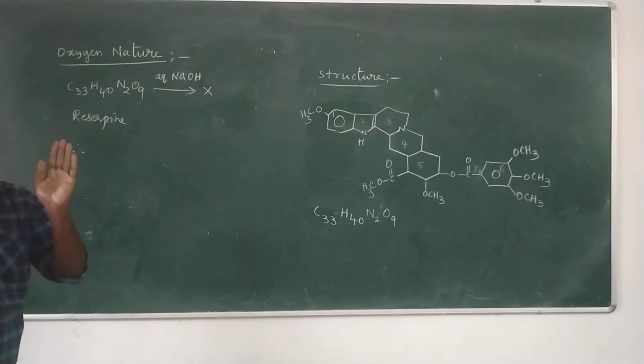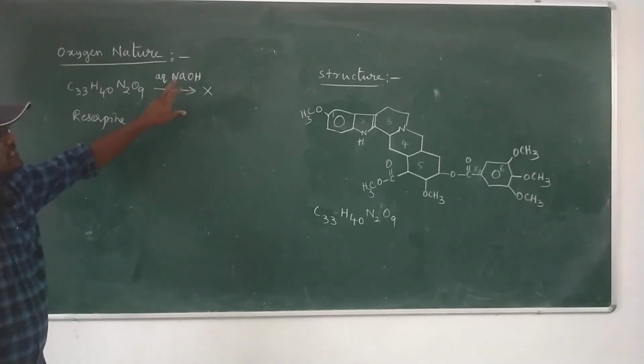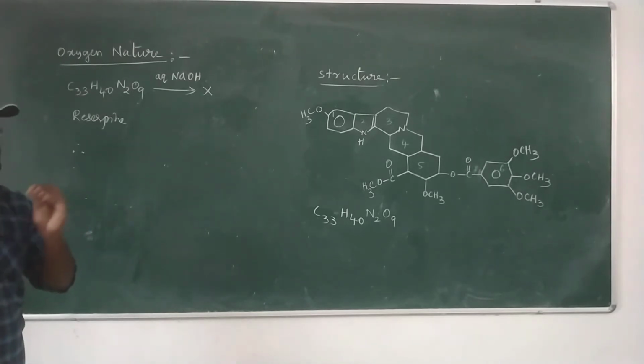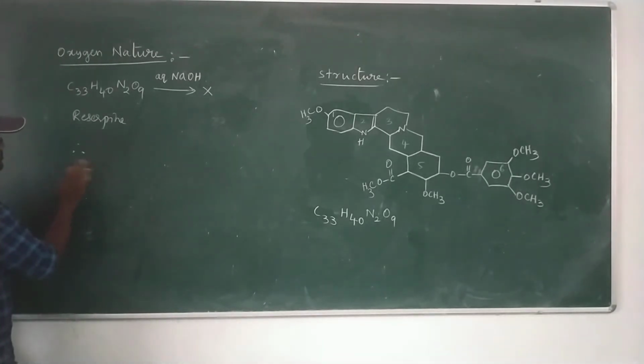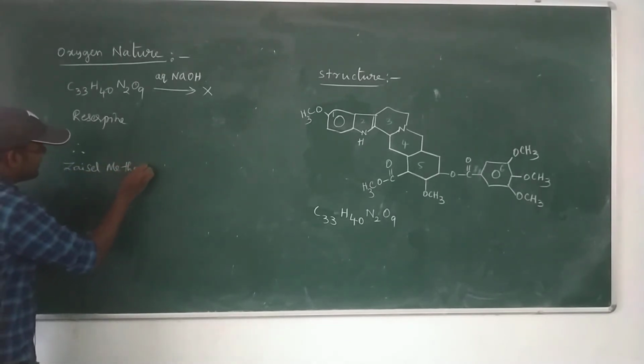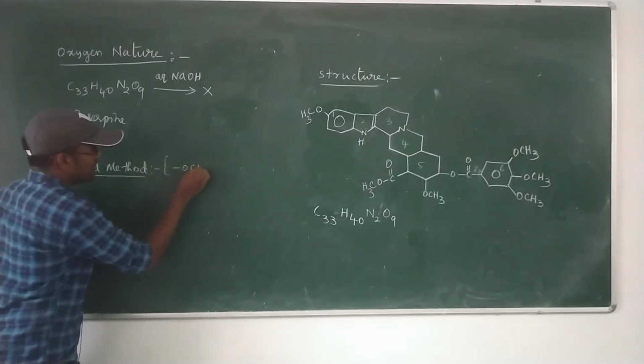If reserpine were soluble in NaOH, we would conclude that reserpine has an OH group, in the form of phenolic or alcoholic. But reserpine is insoluble in aqueous NaOH, clearly indicating that reserpine does not have any OH groups. Next, the Zeisel method. The Zeisel method is useful to calculate the number of OCH3 groups.